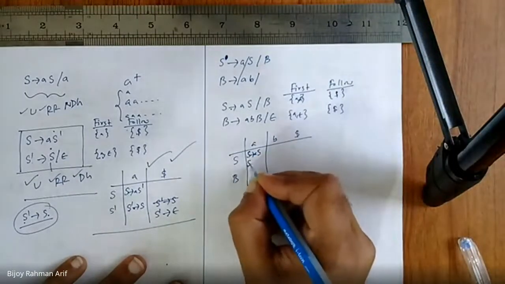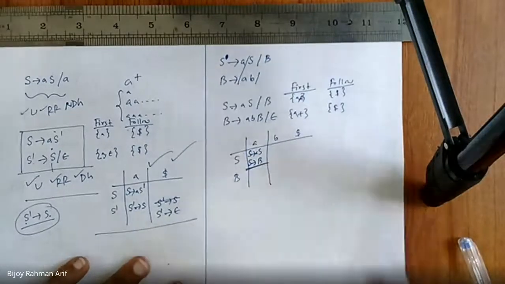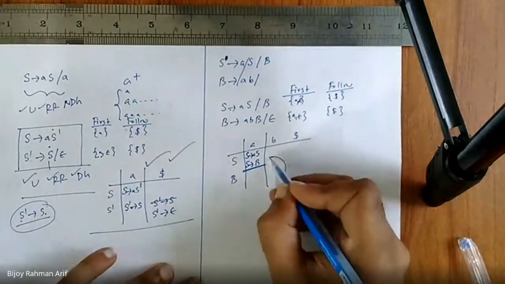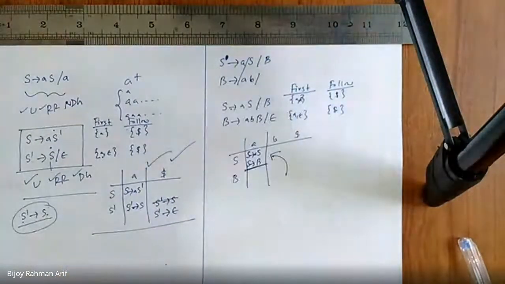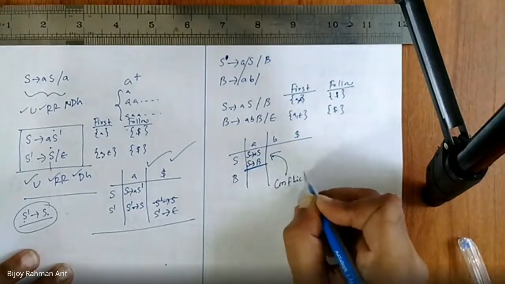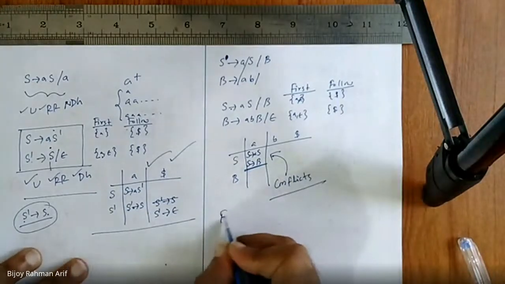Again. So now what happened? Same cell, there are multiple entries. What can you do? So that time, though this grammar is not ambiguous, still we cannot parse. So not all unambiguous grammar can be used as LL1 parsing. And whenever this kind of thing is happening, this is called conflicts. This is called first and follow conflict.